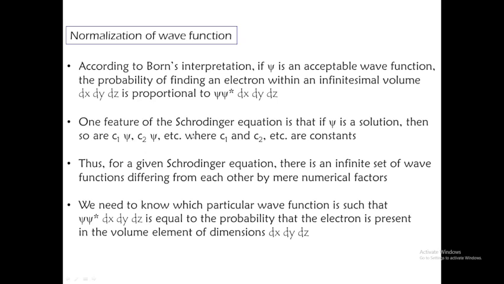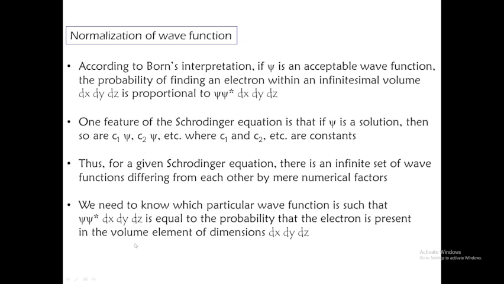Thus for a given Schrodinger equation, there is an infinite set of wave functions differing from each other by mere numerical factors. We need to know which particular wave function is such that psi star psi dx, dy, dz is equal to the probability that the electron is present in the volume element of dimensions dx, dy, dz. In the next slide we will understand it more clearly.